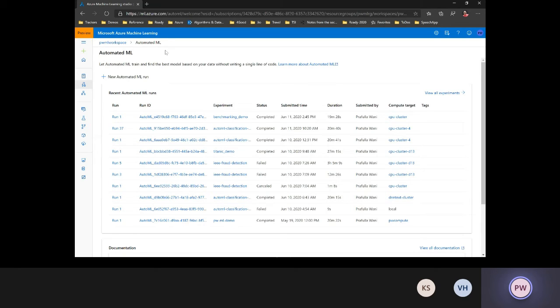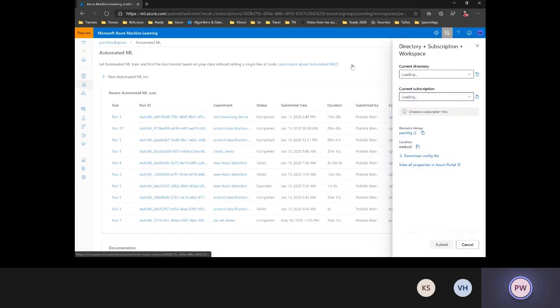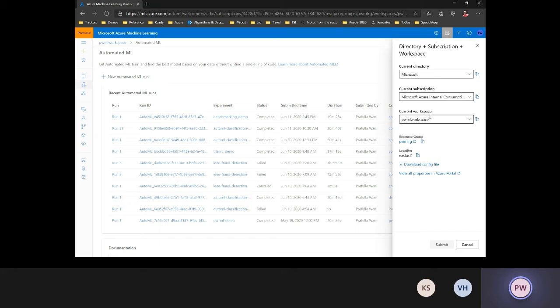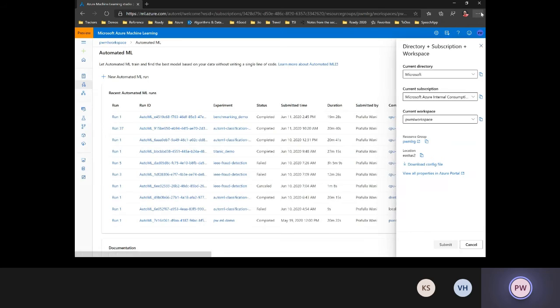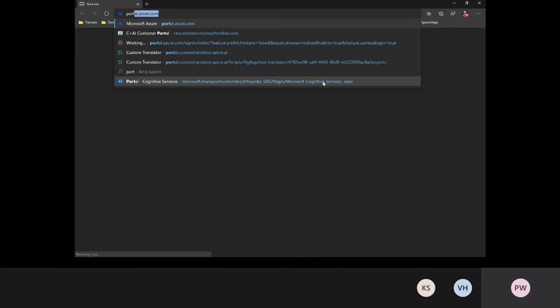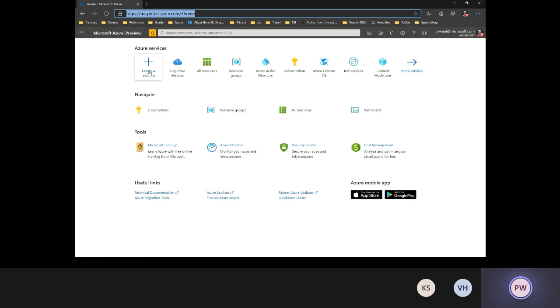It will first ask for a workspace selection, like this workspace I have configured called PWML workspace, and creation of this workspace happens in portal.azure.com. So if I go to the Azure portal, I can just click on create new resource.